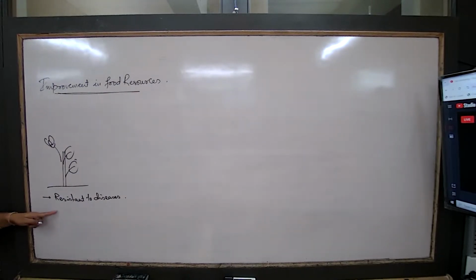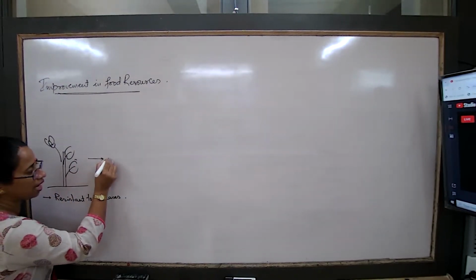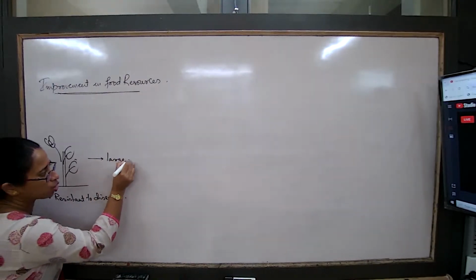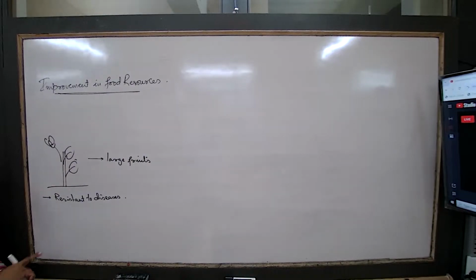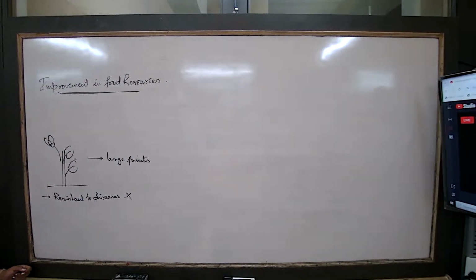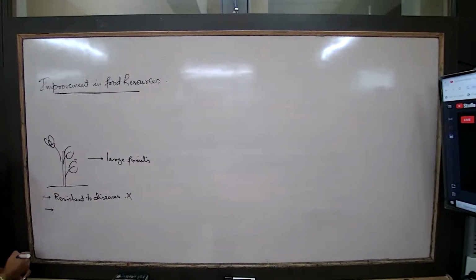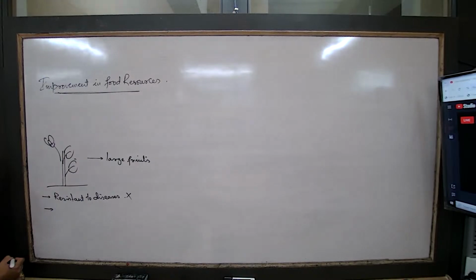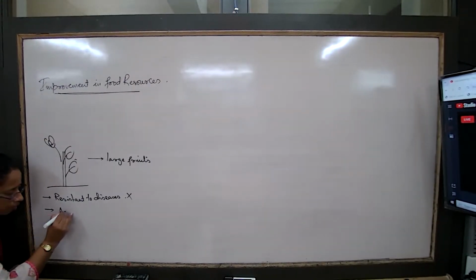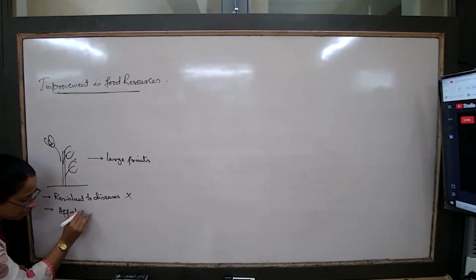The breeder would try to correct this feature in a plant, provided maybe this plant already gives large fruits. So the breeder would try to somehow correct this feature. Then again, this particular plant may have some other features. What are some of the other corrective features in a particular plant? The plant is easily affected by